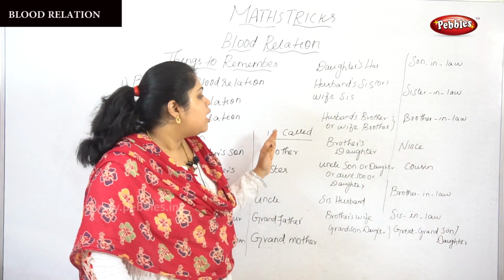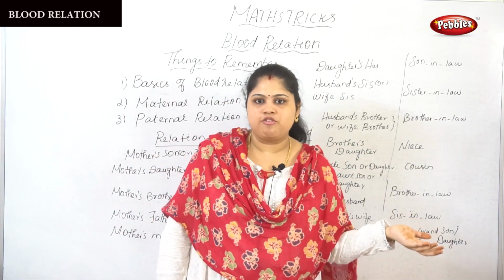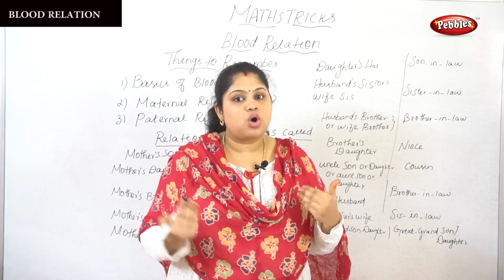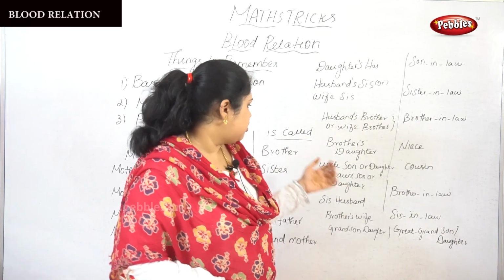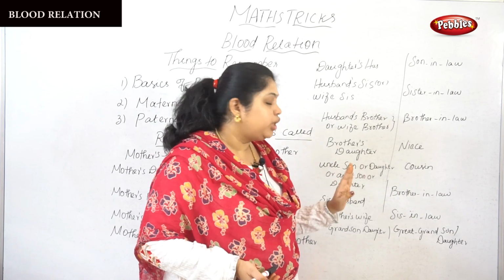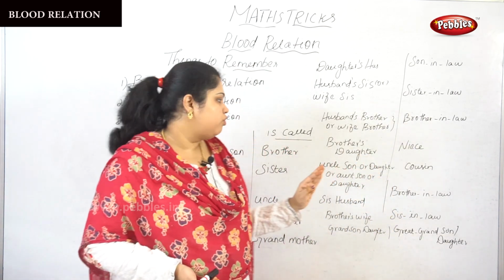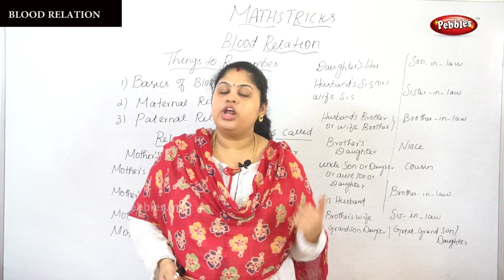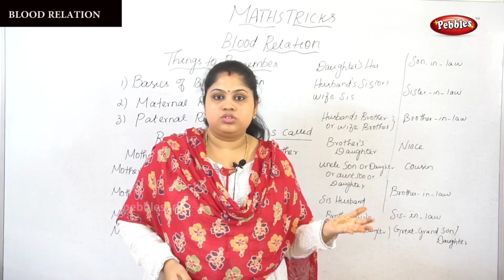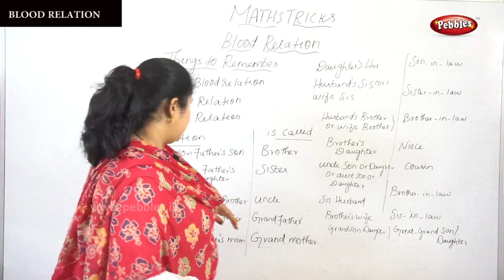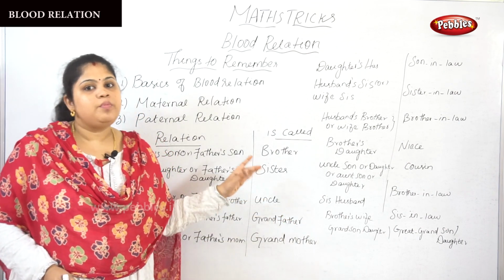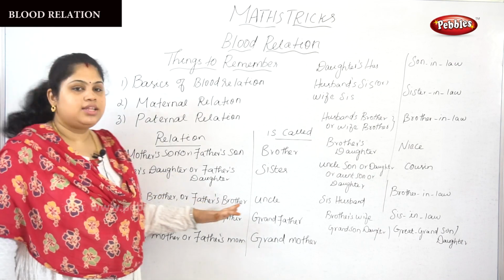Okay, so next one, brother's daughter. We have brothers, no? So brother's daughter is called a niece. Okay, next, uncle's son or daughter or auntie's son or daughter is called a cousin. So who will be the cousin? Uncle's son or daughter or auntie's son or daughter is called a cousin. For example, who is an uncle? Mother's brother or father's brother is an uncle, isn't it?